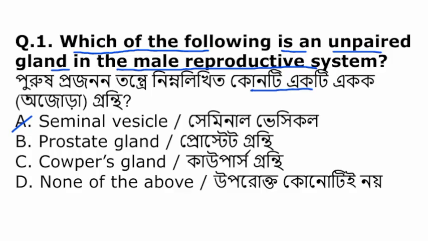Seminal vesicle, prostate glands, Cowper's glands, none of the above. So among them the unpaired gland is prostate glands.